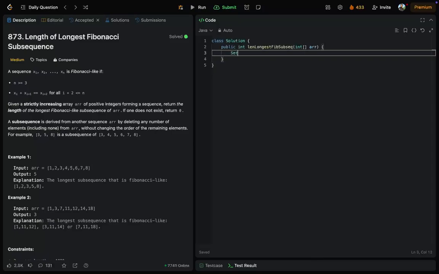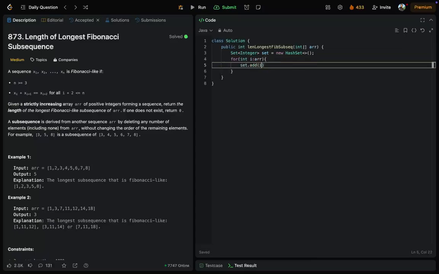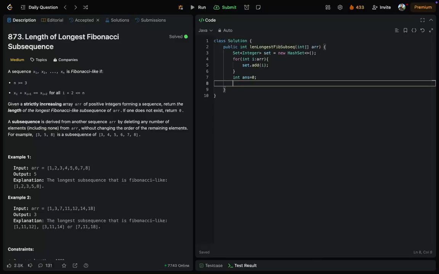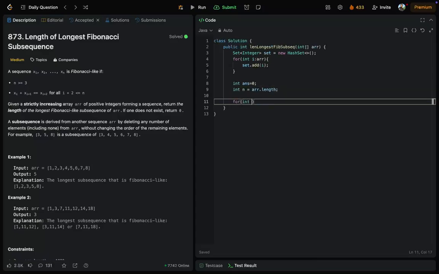So first we need a set, and just add all numbers. We also need answer, we also need n, and we have the i loop, we have the j loop, and the j loop starts from i plus 1.